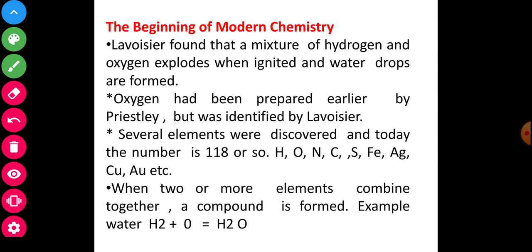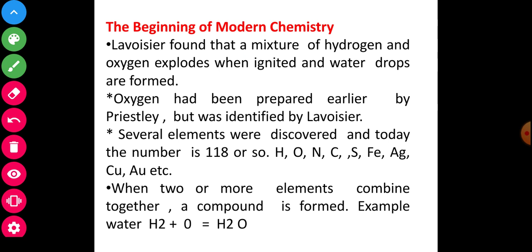Second point, oxygen had been prepared earlier by Priestley, but the name was given by Lavoisier. Hydrogen was first obtained by Robert Boyle and oxygen by Priestley. Several elements were discovered, and today the number is 118 or so.